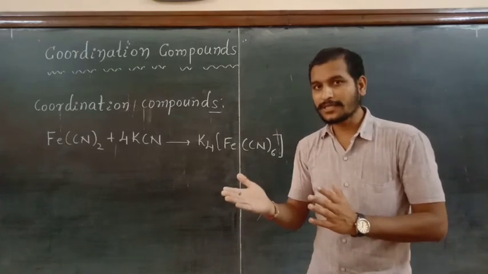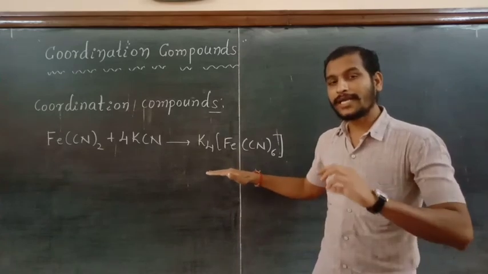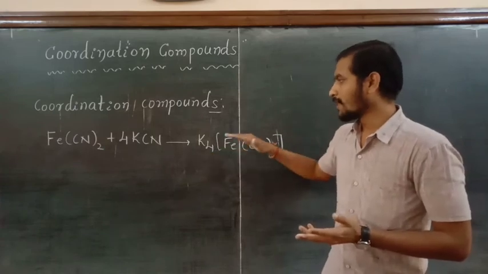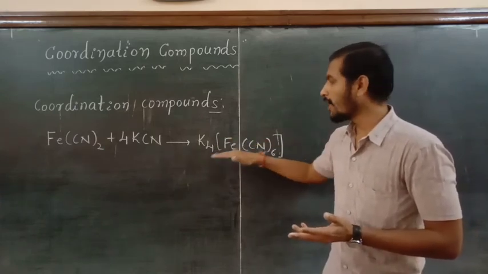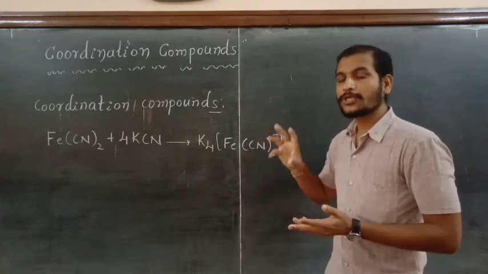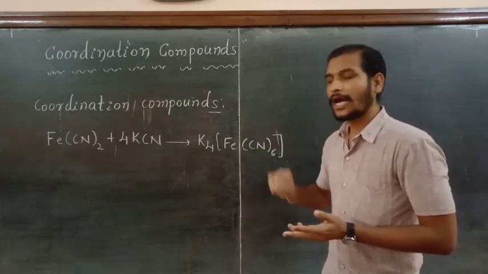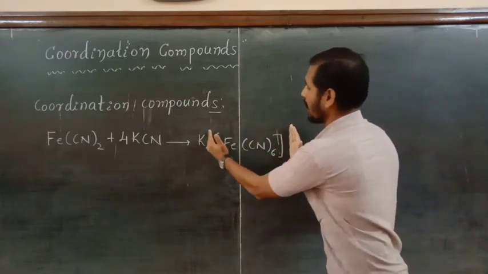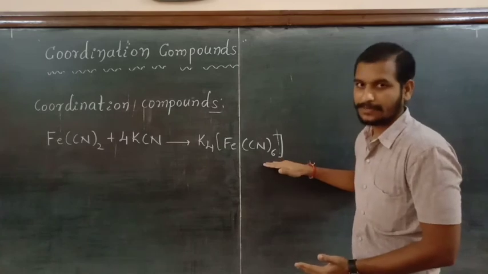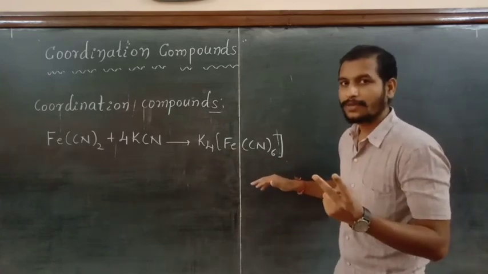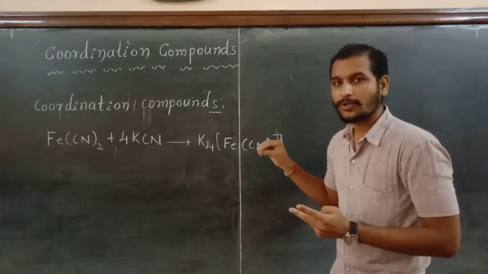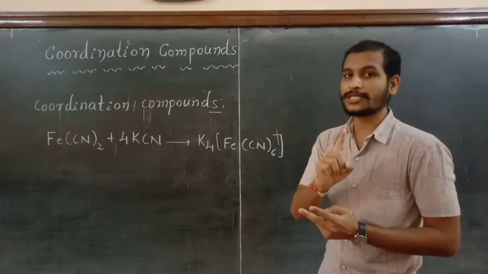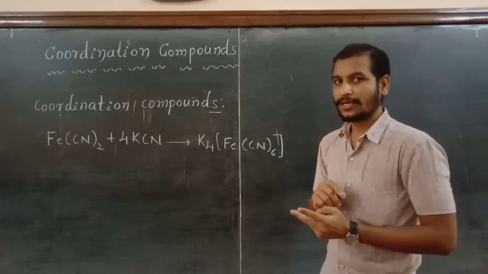In both these states, these coordination compounds retain their identities, and they will give a positive test for some ions, but not for the ions present in the square bracket, which are present in the complex. The main difference between double salts and coordination compounds is that double salts retain their identity only in the solid state but not in the solution state.